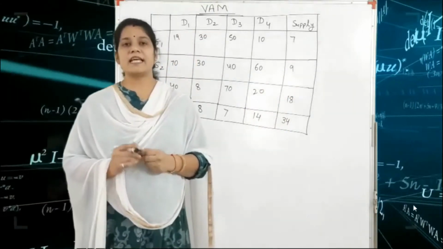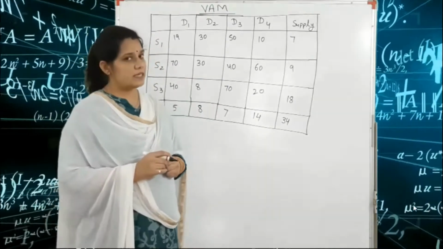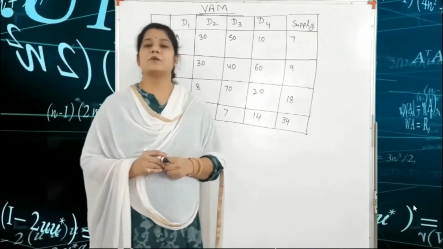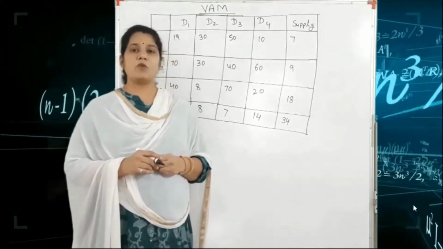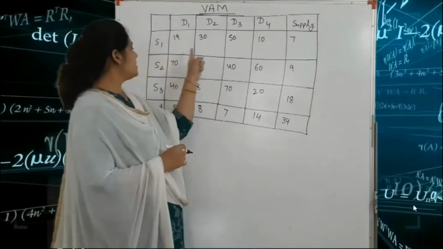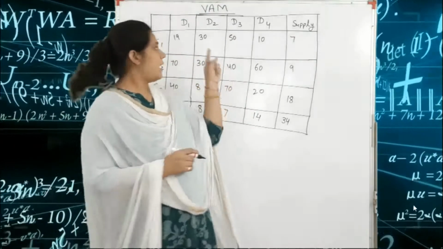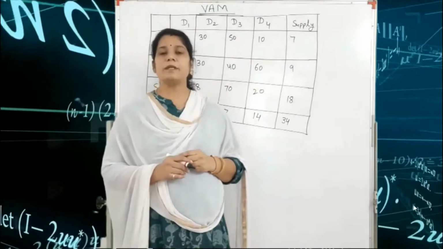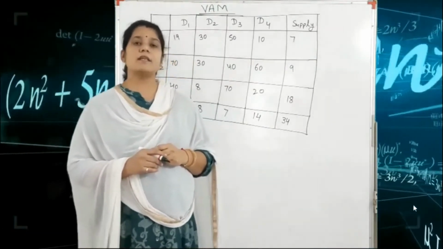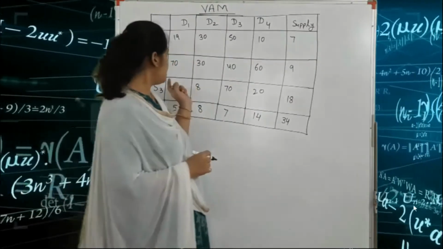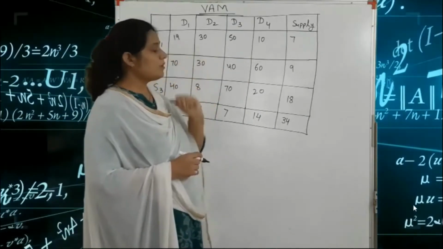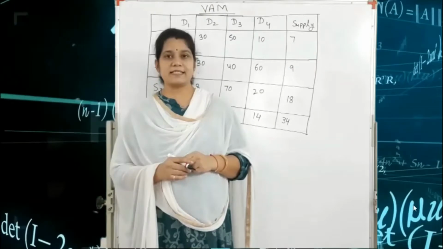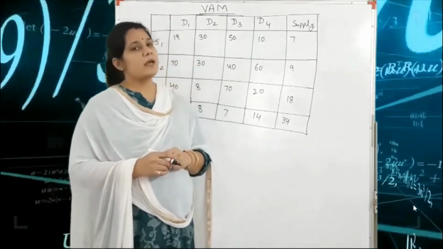And our second condition is m plus n minus 1, that means rows plus columns minus 1. So here we have 1, 2, 3 rows and 1, 2, 3, 4 columns. That means 3 plus 4 minus 1 is equal to 6. That means in this method we have a total of 6 allocations. Okay, so let's start Vogel's approximation method.